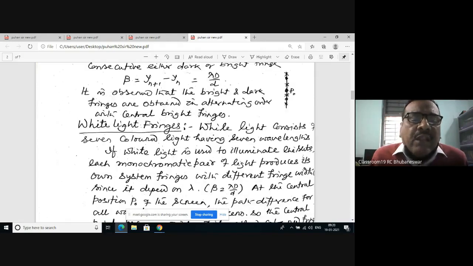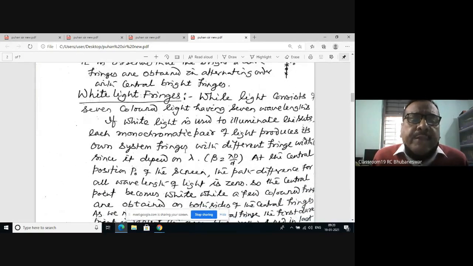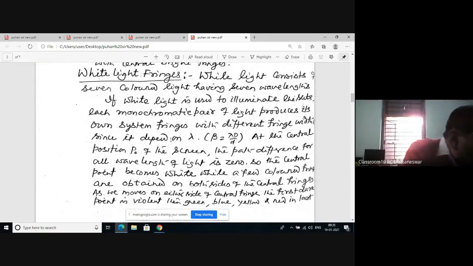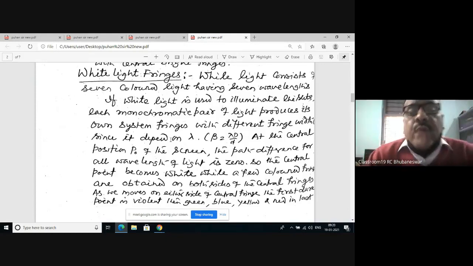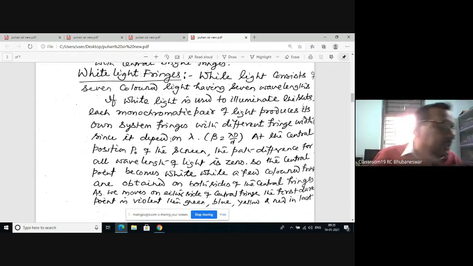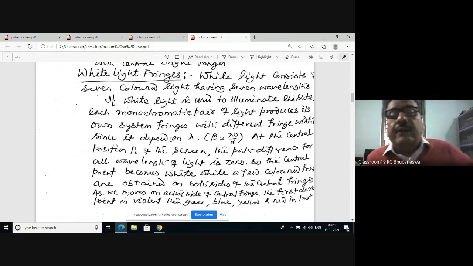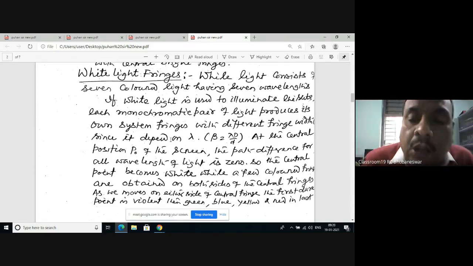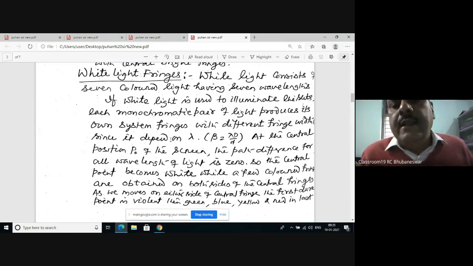Next, what will happen if you take white light fringes? White light consists of seven colors, and the seven colors have seven wavelengths. You know it very well. Sunlight has seven color lights, and each light has certain wavelengths.